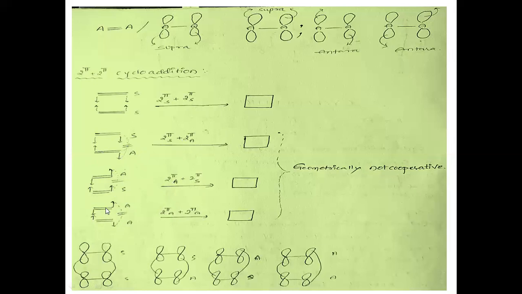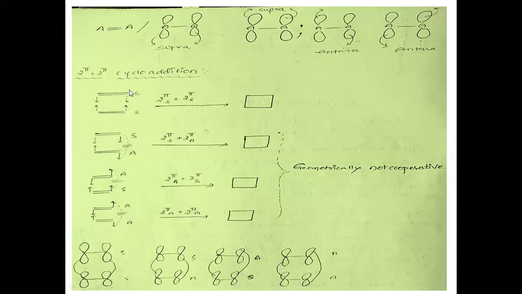Next, antara-antara, where both the partners interacting are antara. So the termini of one are opposite, and the termini of the other partner are also opposite. So we call this 2 pi antara and 2 pi antara cycloaddition. We can even represent the product in this case on paper as cyclobutane. Now let us see how this is happening.